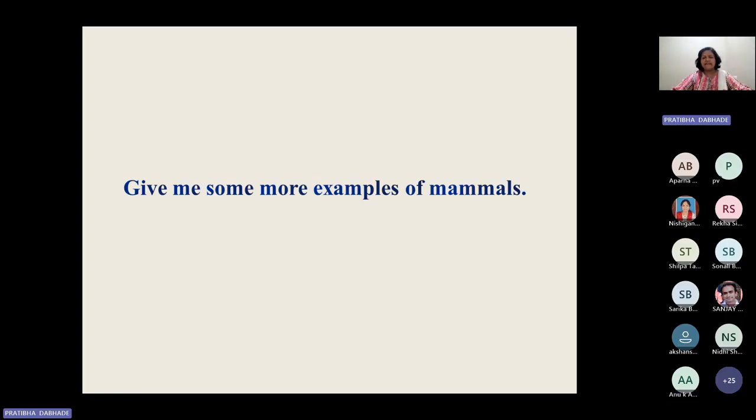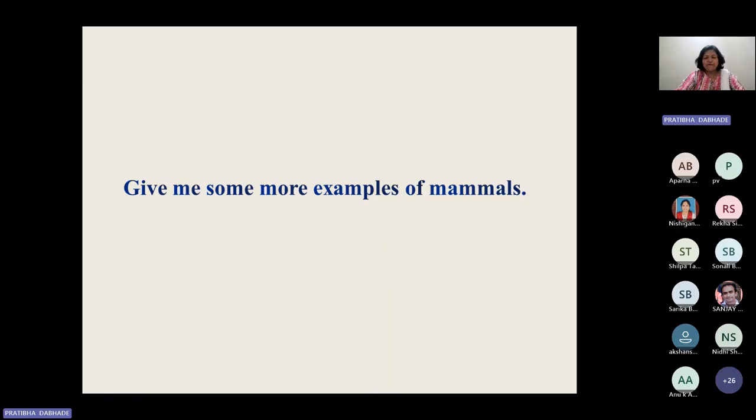Now your concept is clear, right? These are the mammals. These are the attributes of the mammals. These are the essential characteristics of the mammals, right? Now give me some more examples. Come on. Yes, ma'am. Cow, cat, lion, horse, elephant, monkey, dolphin, kangaroo, deer, rabbit. Very nice. We have come up with various examples of the mammals. It is really correct. Yes, very good.